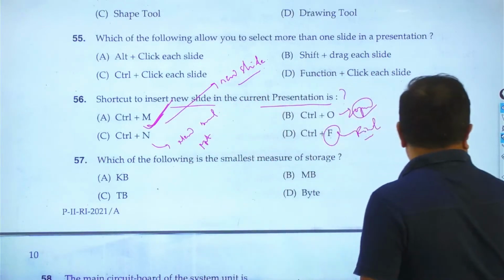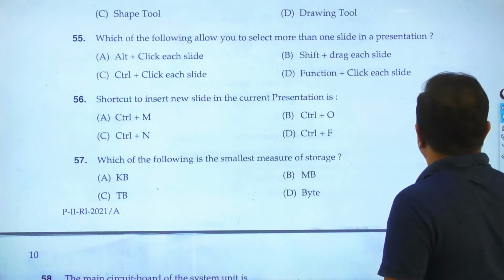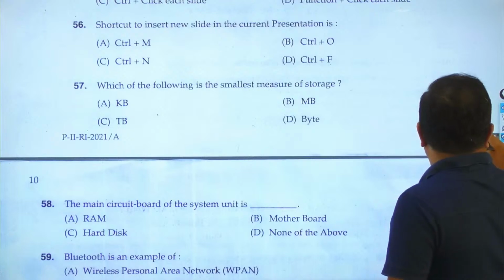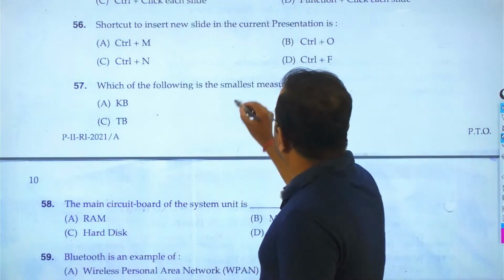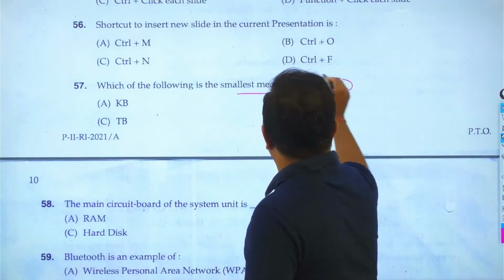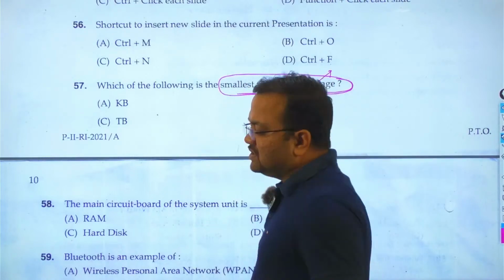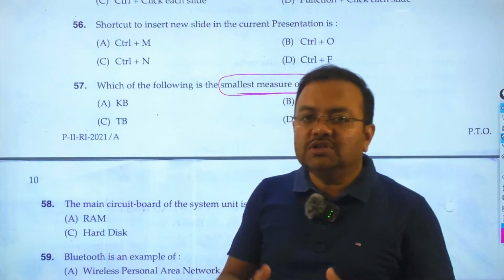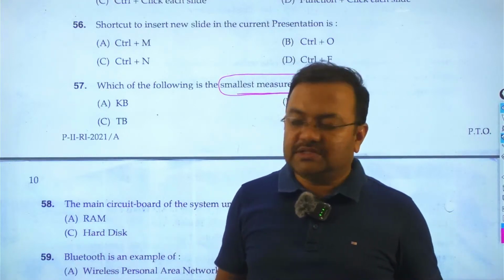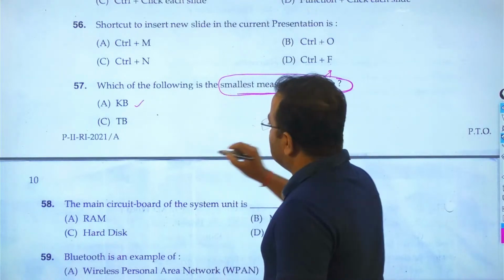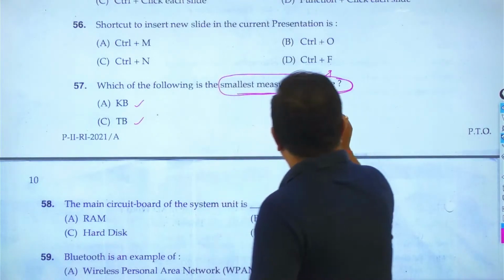Then go to question number 57. Which of the following is the smallest measurement of storage? Students, it asks which of these units is the smallest. One is kilobyte, another is megabyte, another is terabyte, and one is byte.